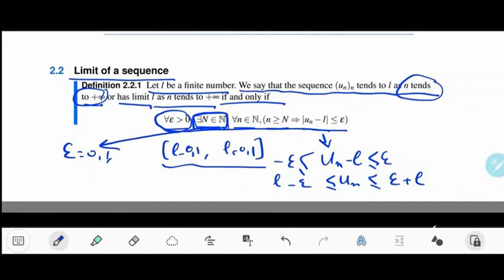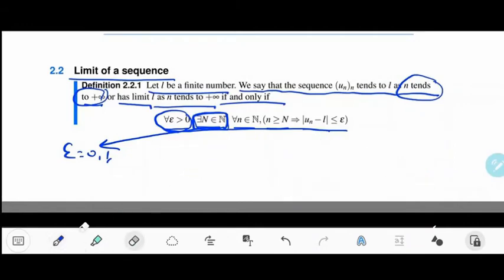Now, if you take these instructions in this order, it means that your choice of big N is depending on the choice of epsilon. Because if you take, for example, the sequence that I already stated, like un equal 1 over n, okay? So if you take epsilon equals 0.1, it means that the interval will be 0 minus 0.1, 0 plus 0.1, right?